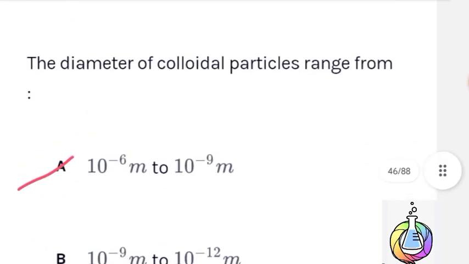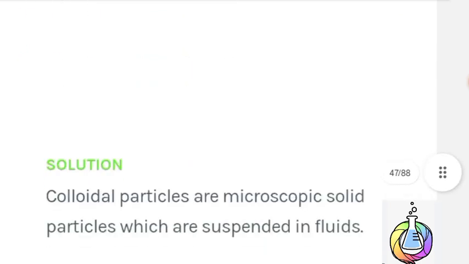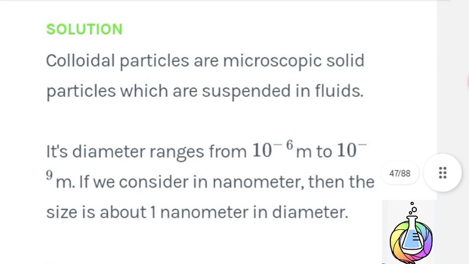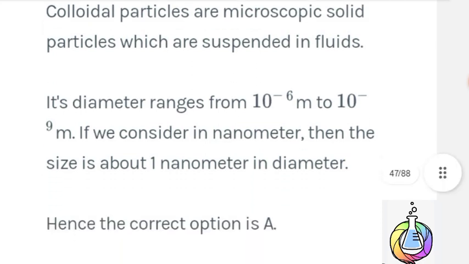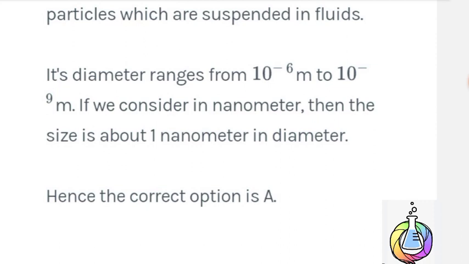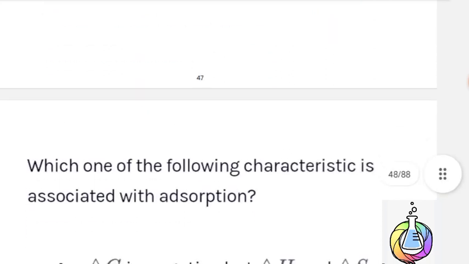Next question. The diameter of a colloidal particle ranges from 10 to the power minus 6 meters to 10 to the power minus 9 meters. Therefore, option A is the correct answer. Colloidal particles are microscopic solid particles suspended in fluids. If we consider nanometers, then the size is about 1 nanometer in diameter. Therefore, option A is the correct answer.